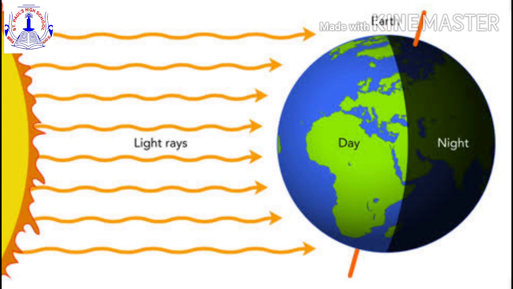When the earth rotates, the backside of the earth faces the sun and it is day on that part. Whereas the front side goes back in darkness and it is night in that part. When the earth rotates from west to east, only half of it faces the sun. So, the rotation of the earth causes day and night.